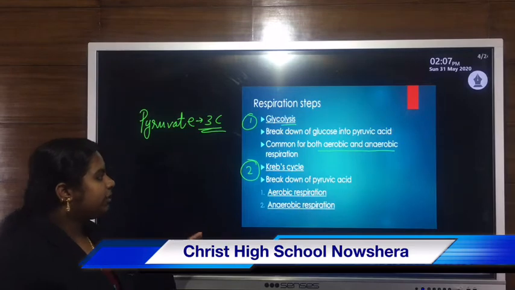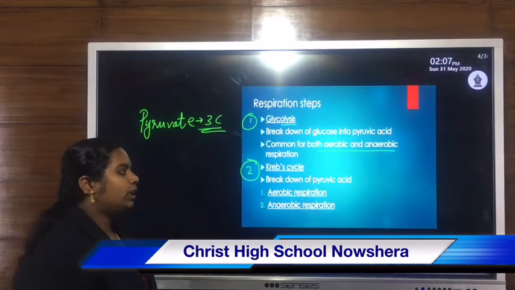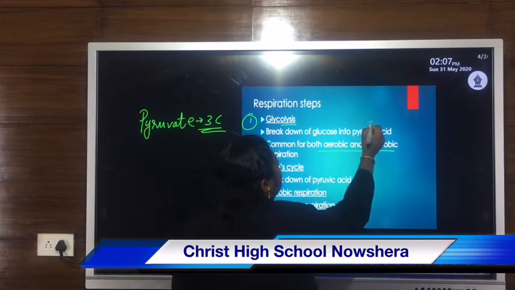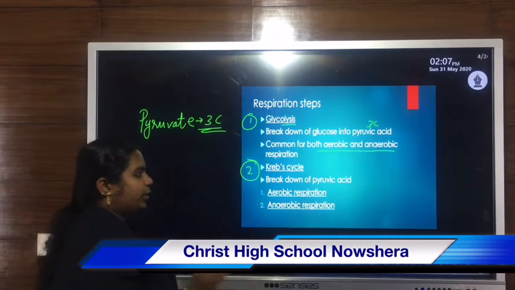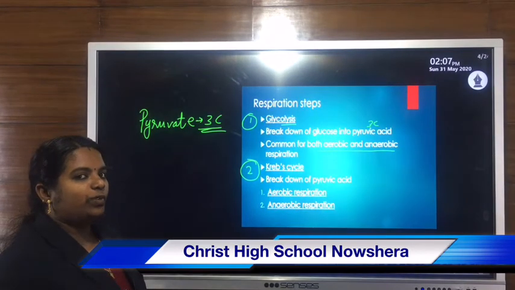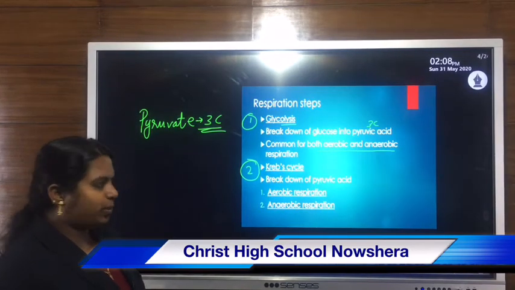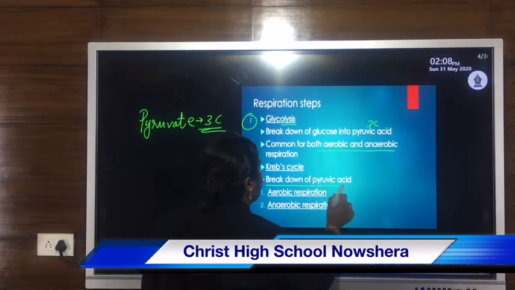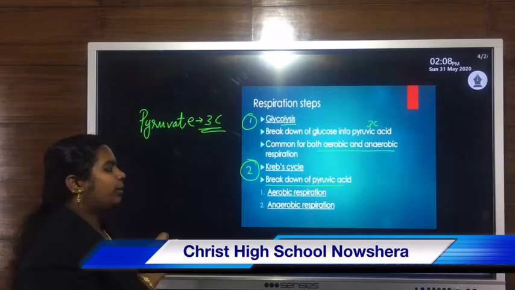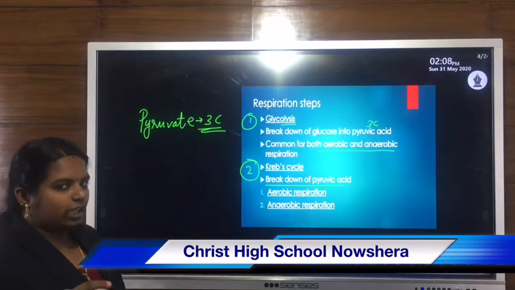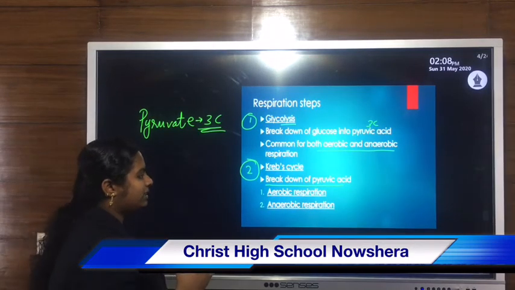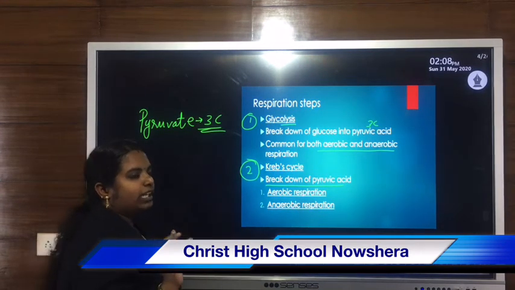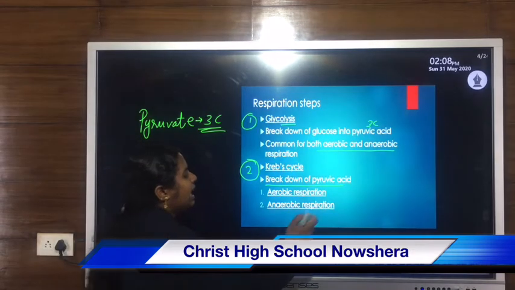Then the second step is the Krebs cycle. During Krebs cycle, the pyruvic acid, the 3-carbon compound which is formed during the glycolysis process, is further broken down. So the breakdown of pyruvic acid takes place during Krebs cycle. It is a more complicated process. In simple way we can say that Krebs cycle involves the breakdown of pyruvic acid, and this pyruvic acid is formed in the first step of respiration.